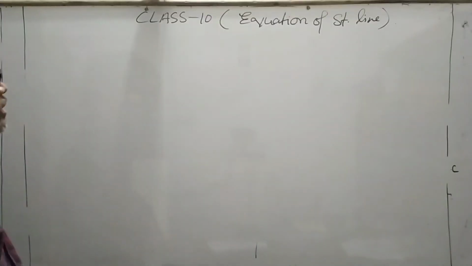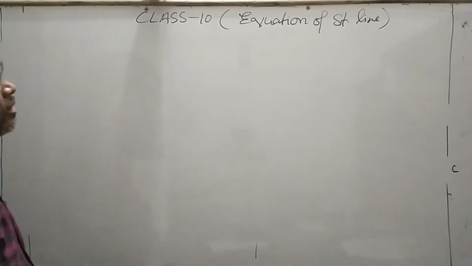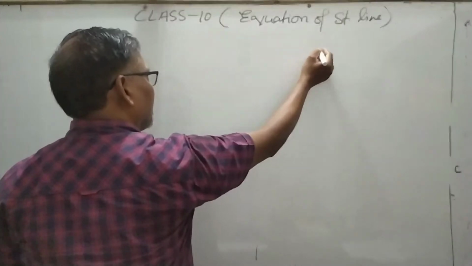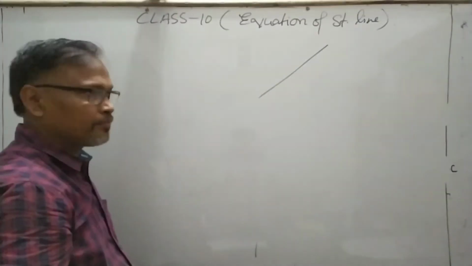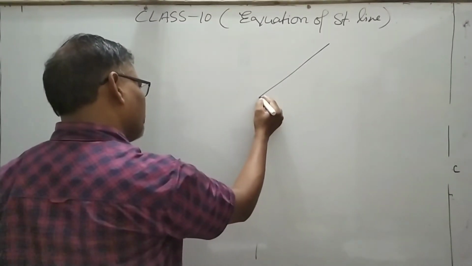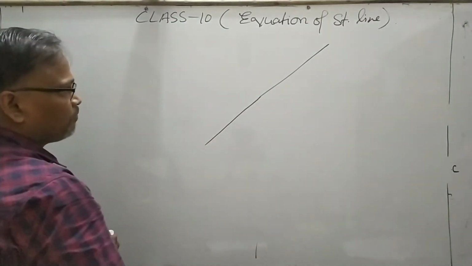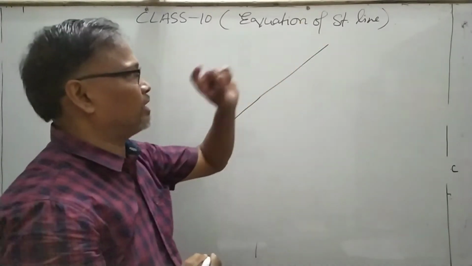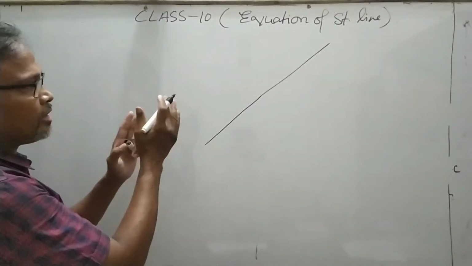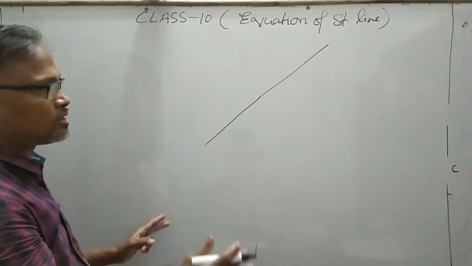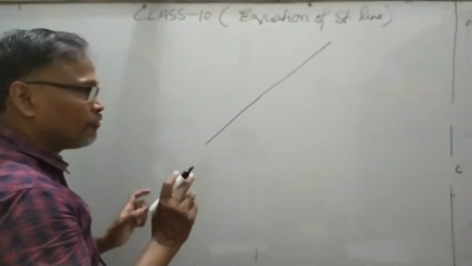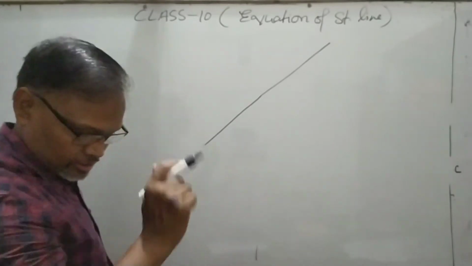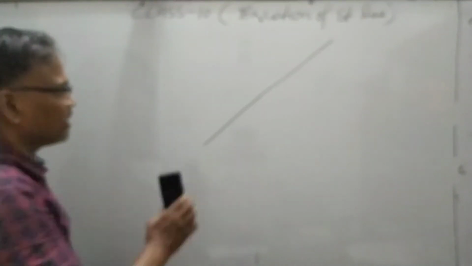As you know, what is the meaning of the equation of a straight line? If you have a line like this, then there is an equation of this line. If you produce this line in this way, then the same equation you will get. The nature of the line is the same, so the equation is also the same, even if it is short or long. That doesn't matter.